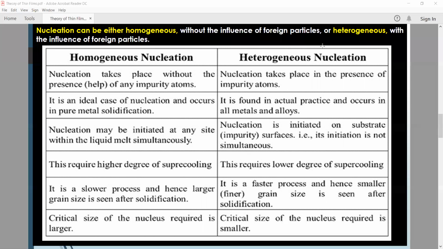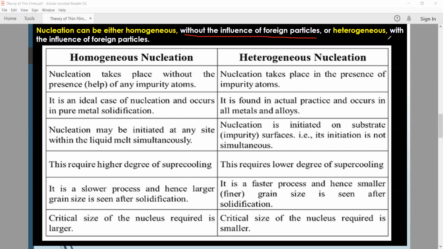That's why the sentence indicates without the influence of foreign particles. There is no need for a foreign particle. A foreign particle means an extra particle that comes from the other side, or from an external side.